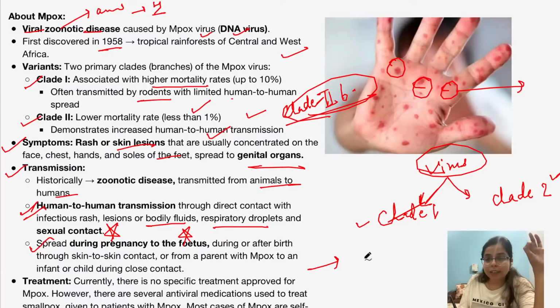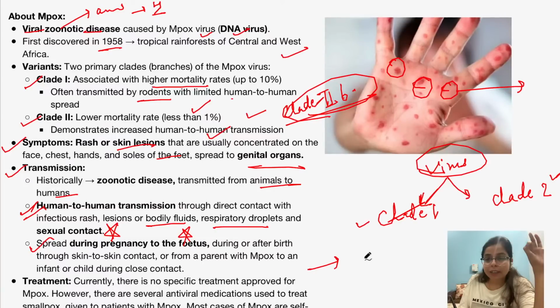The second statement says that monkeypox is a self-limiting disease. Now see, this statement is correct. The fatality of monkeypox is between 1 to 10%, and in 90% of the cases, it is self-limiting. That is, it is self-curable, curable without any specific treatment.